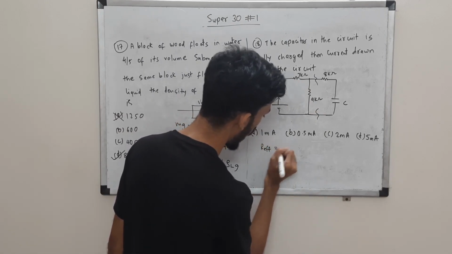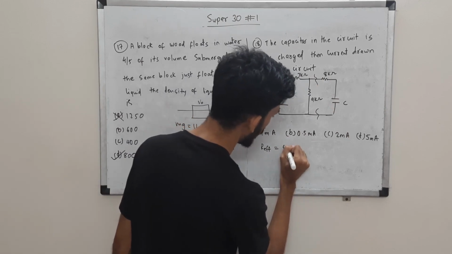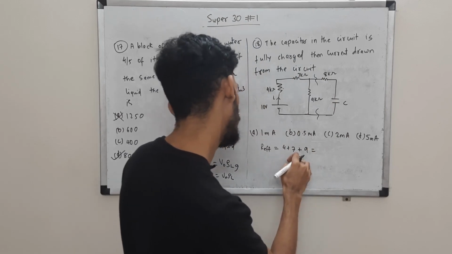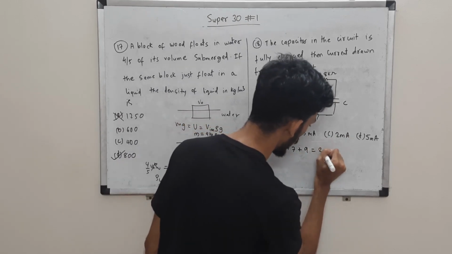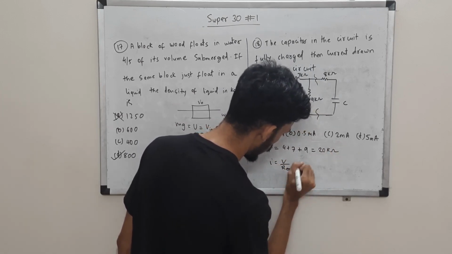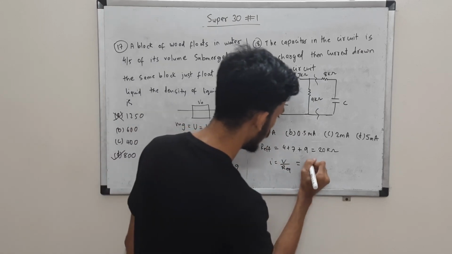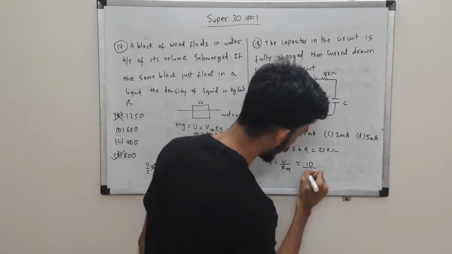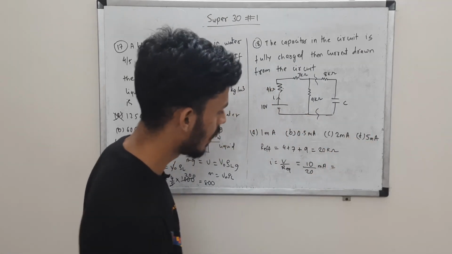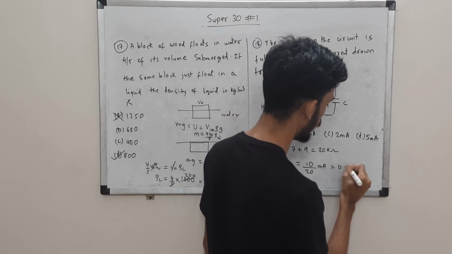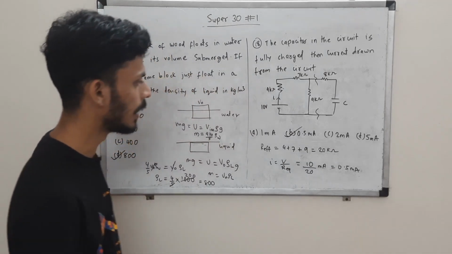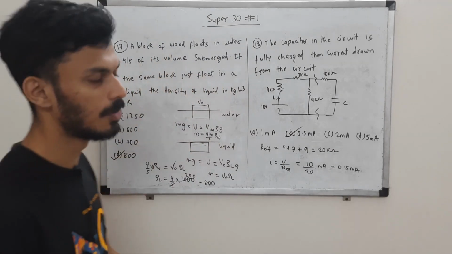So R effective will be R1 plus R2 plus R3. So 4 plus 7 plus 9, which is 11 and 13 and 7, which is 20 kilo ohms. And we can find I as V by R equivalent. So we have V as 10 and R effective as 20 kilo ohms. So we can write that in milliamps, 10 to the power 3, so 10 to the power minus 3, and this is 1 by 2, right? 1 by 2 is half, 0.5 milliamp. So 0.5 milliamperes, option B. That's correct. Let's move to the next question now.